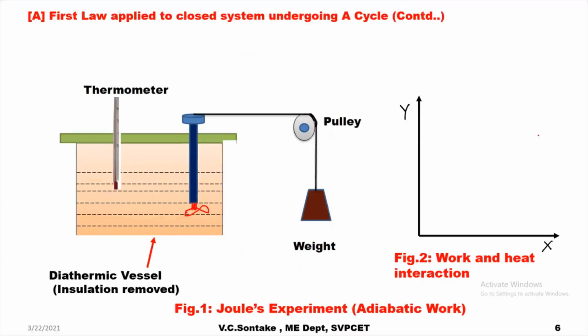Now in the next case, what we have done, we have removed the complete insulation. So this vessel now becomes a diathermic vessel. Now it will allow heat transfer to take place from this water to the surrounding.